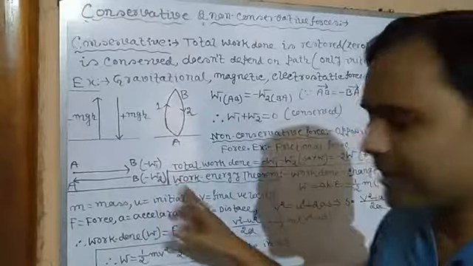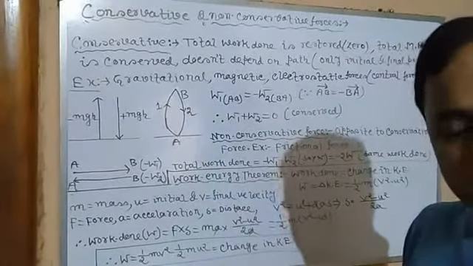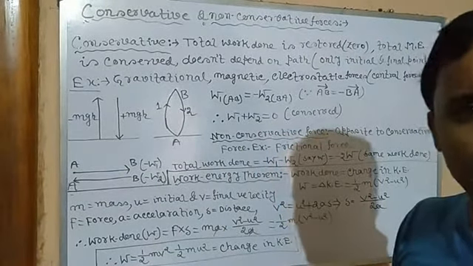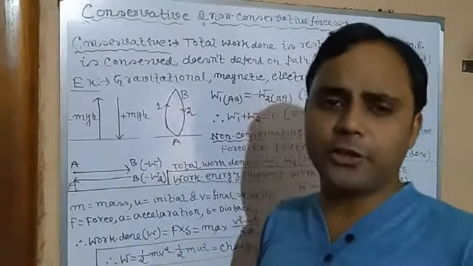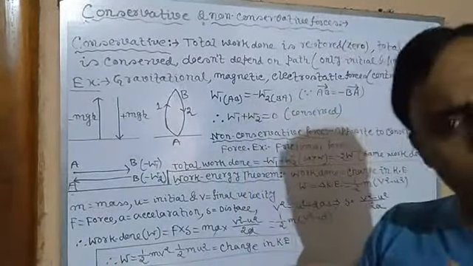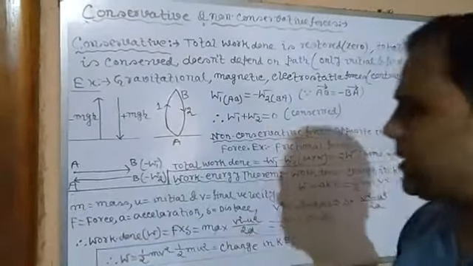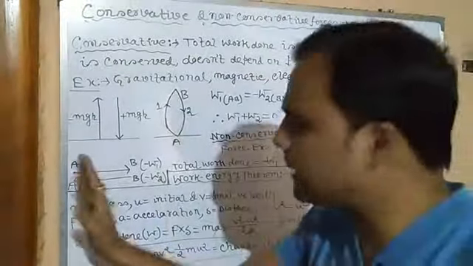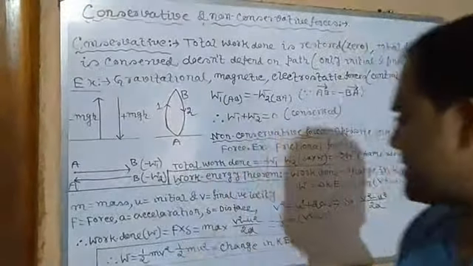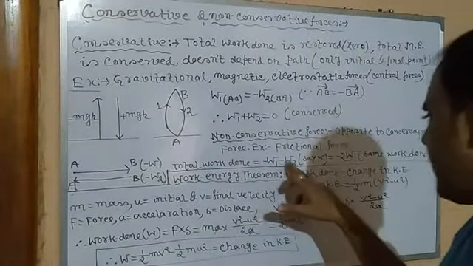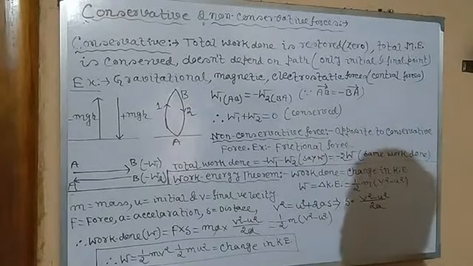Isn't it? First case, frictional force. Here the work is done against frictional force, because we all know that friction always acts in the direction opposite to the direction of the motion of the object. So in the first case, suppose it is minus W1. In the second case it is not positive, it is negative, against the motion. So again it is minus W2. So the total work done is minus W1 minus W2.